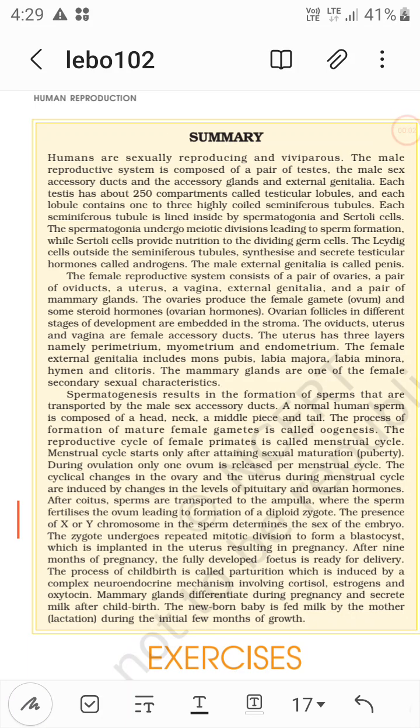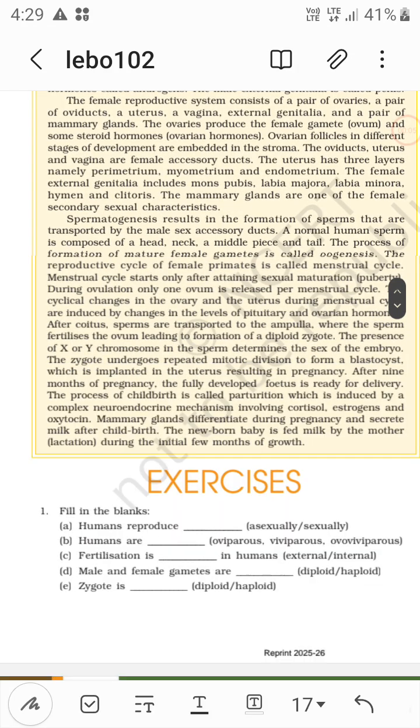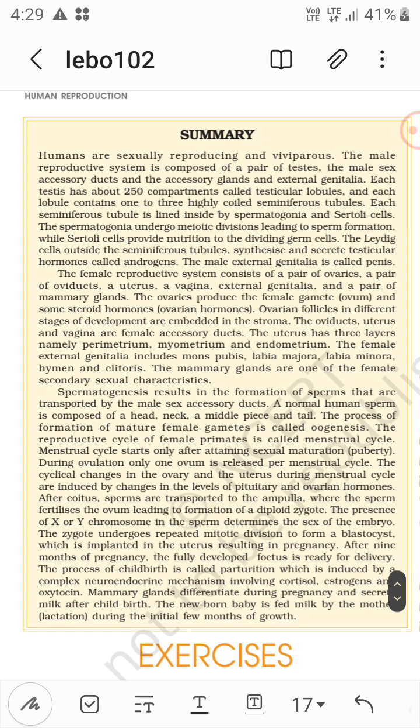To study human reproduction, this is the summary part. Humans are sexually reproducing and viviparous, which means they give direct birth. The male reproductive system is composed of a pair of testes, the male sex accessory ducts, the accessory glands, and the external genitalia.